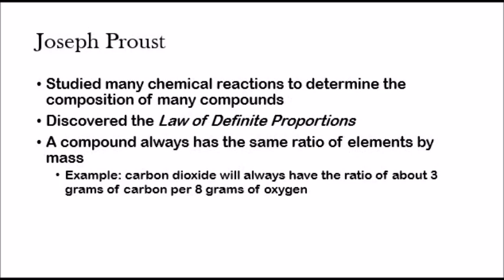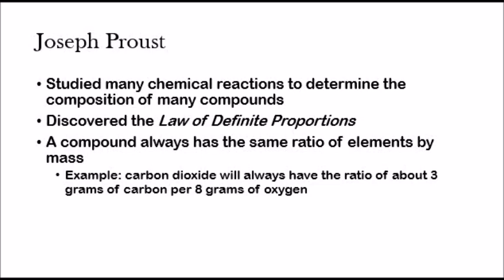And then from there, another scientist comes about named Proust. He studied many chemical reactions to determine the composition of compounds. He discovered the law of definite proportions. The law of definite proportions is this: a compound always has the same ratio of elements by mass. For example, if you look at carbon dioxide, the ratio between the mass of carbon and oxygen is always going to be about 12 to 32, which simplifies to 3 to 8.